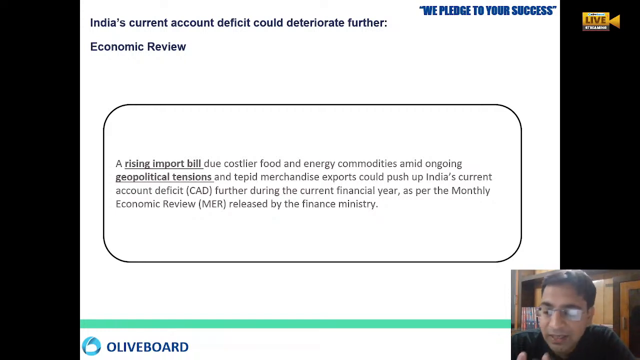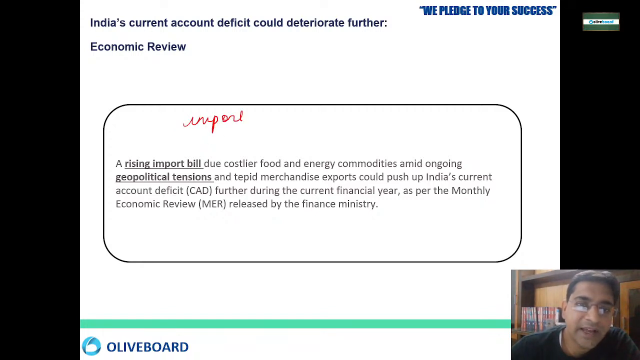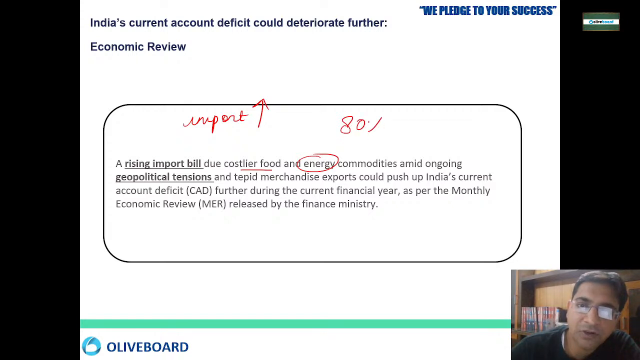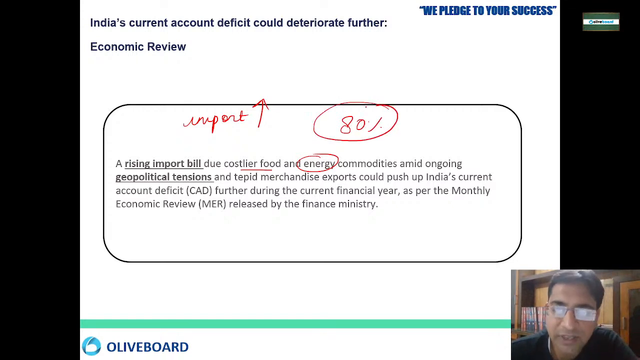So the major reason for this is what? The major reason is that we have a high import bill, because of costlier food and energy, because we are getting crude oil from outside. Since crude oil prices are rising, the import bill is rising, because around 80% of our oil imports we take from outside. So if there is any change in the prices of goods, it will affect our current account deficit.